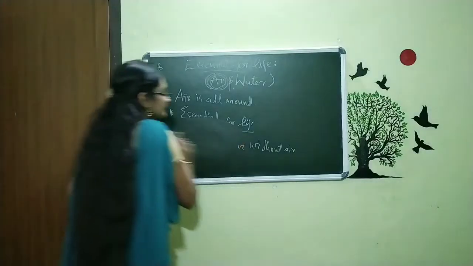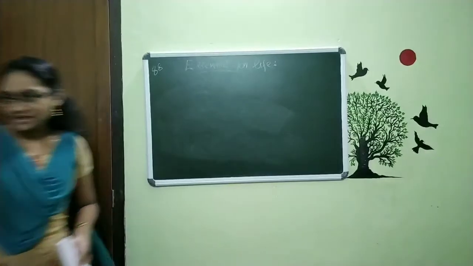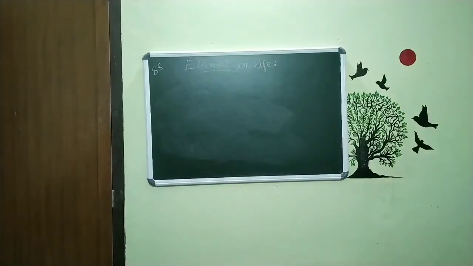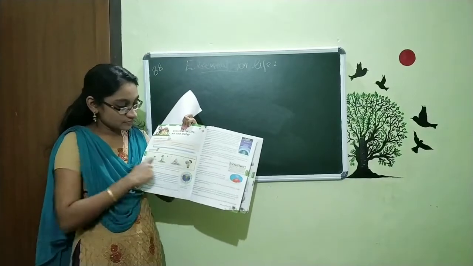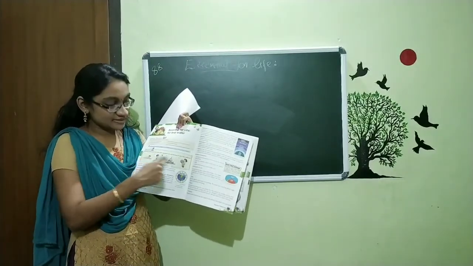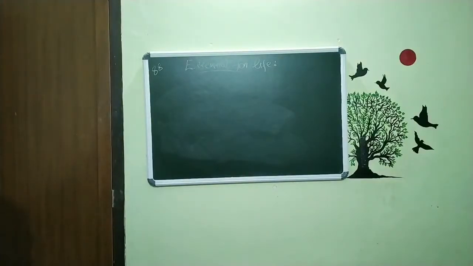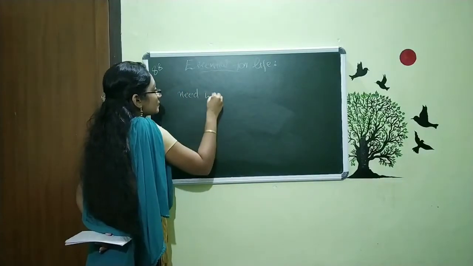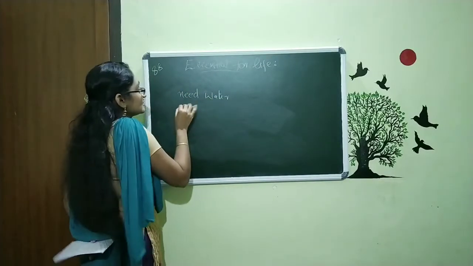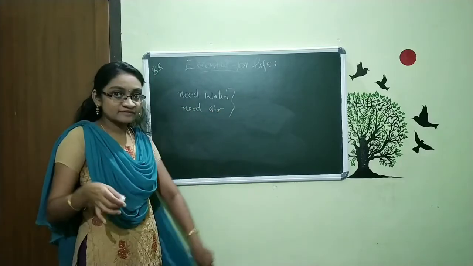So just take your textbook and look, there you can see one very simple activity, with some pictures on page number 88, in a yellow column, Essentials of Life. Here you can see some pictures and the work is to identify which need water and which need air. That is the work. And what are the diagrams?